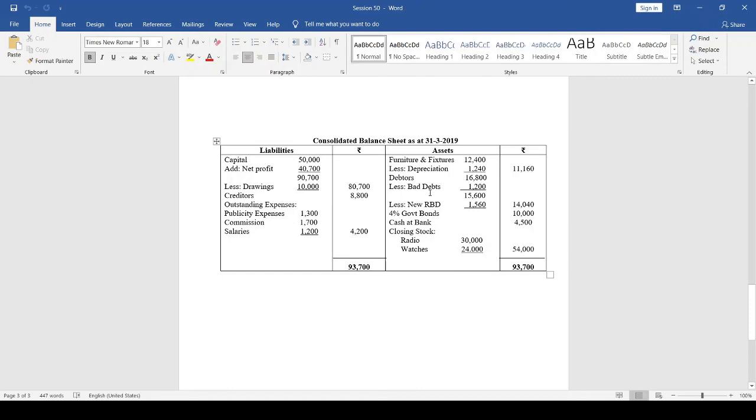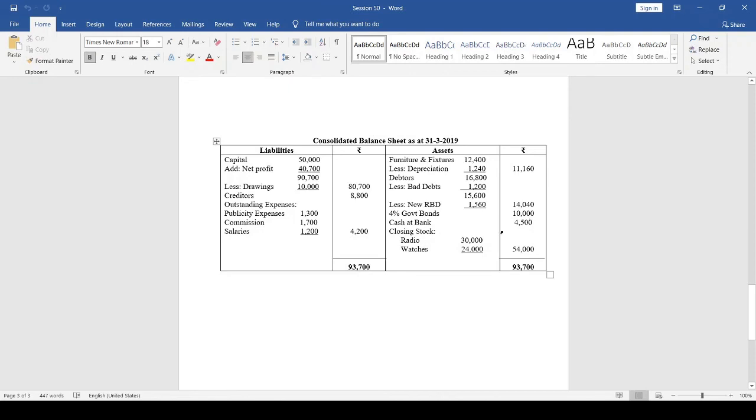How much bad debts have they given? 1,200. So less bad debts 1,200, we get 15,600. Next, less new RBD 1,560, which is 10% of 15,600. So 15,600 minus 1,560, 14,040. Next, 4% government bonds 10,000.